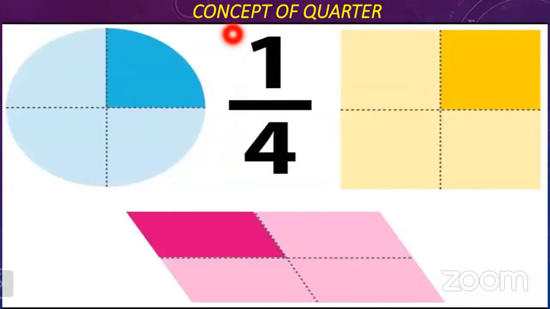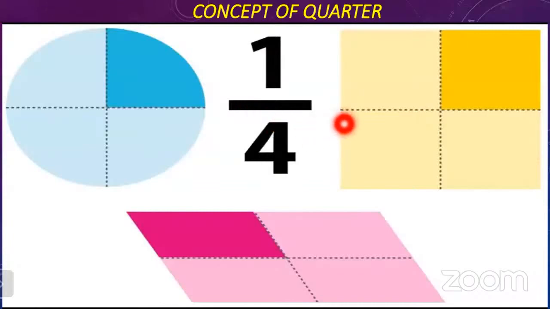In this example, you can see the concept of a quarter. This figure is divided into 4 equal parts, which you can see with the help of this dotted line. The shaded portion with color is 1/4. It means it is a quarter portion.